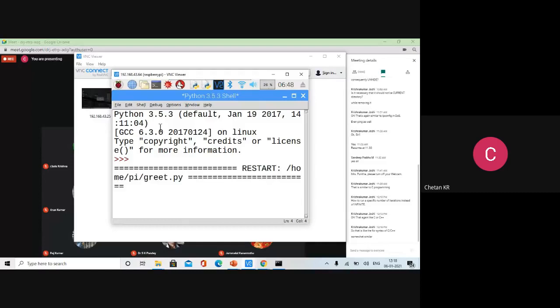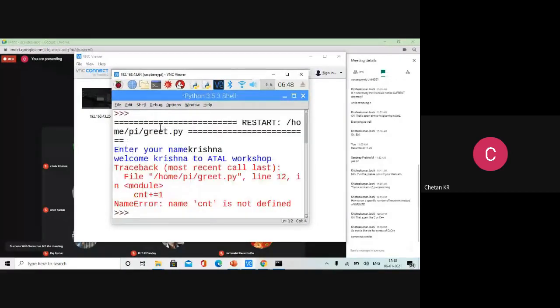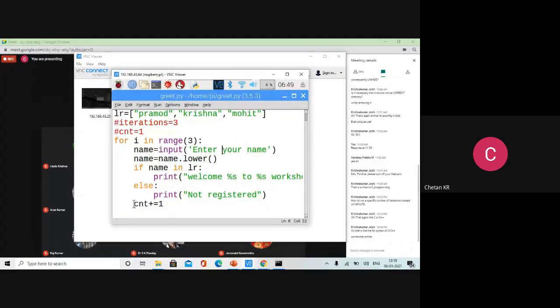Okay. Now comes a problem because I have not removed the count statement. So the program terminates there itself. So let me put that.